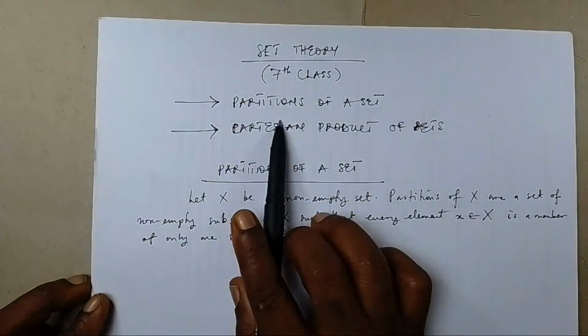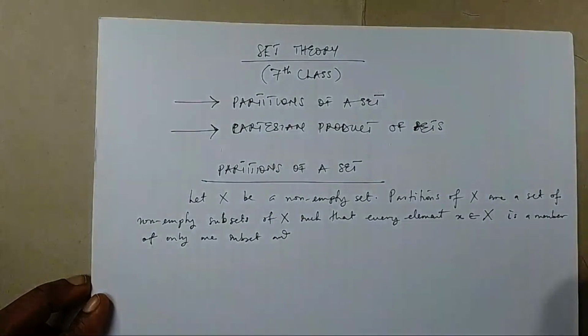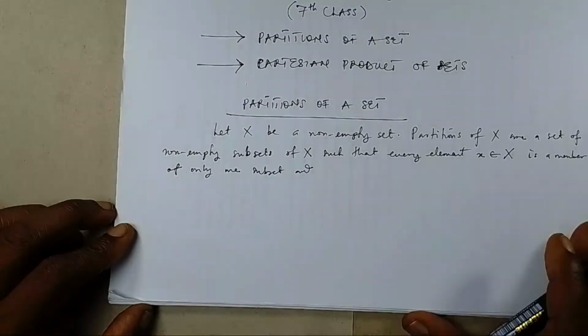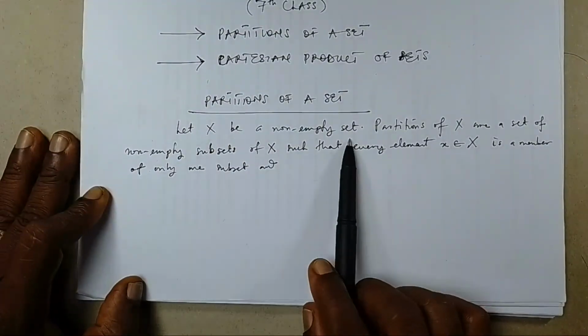So this is my topic, partitions of a set and Cartesian product of sets. I'm starting with partitions of a set, and I am saying let X be a non-empty set.